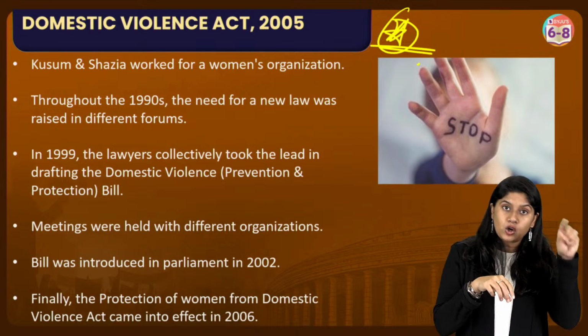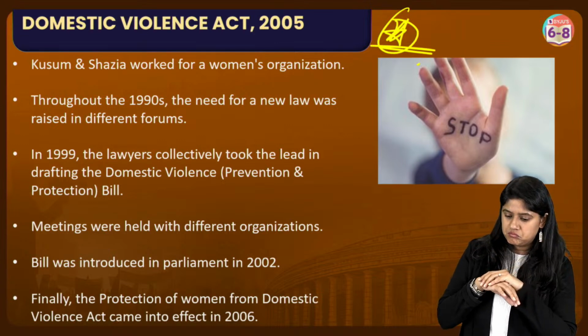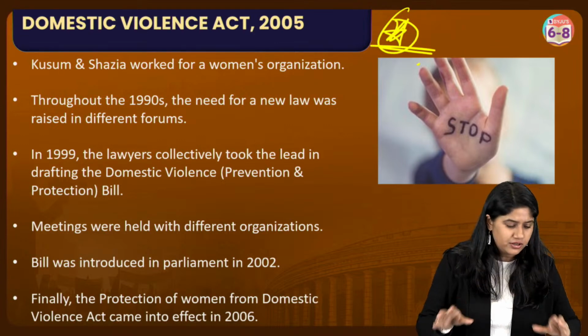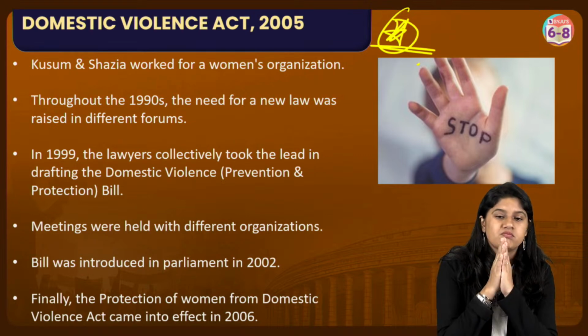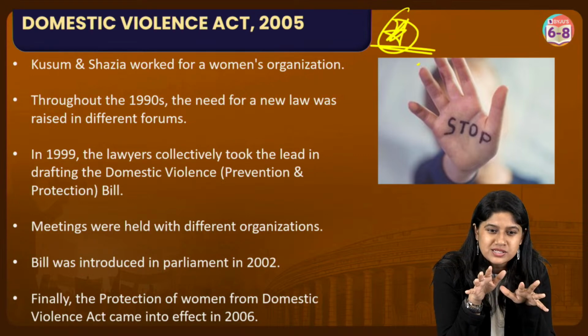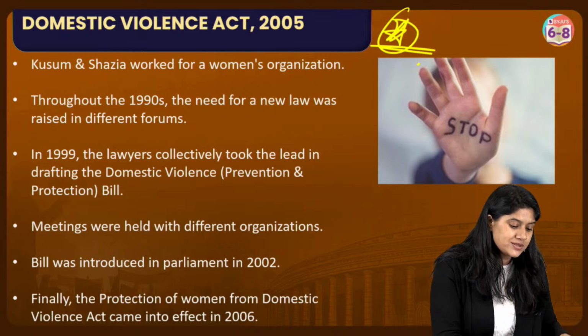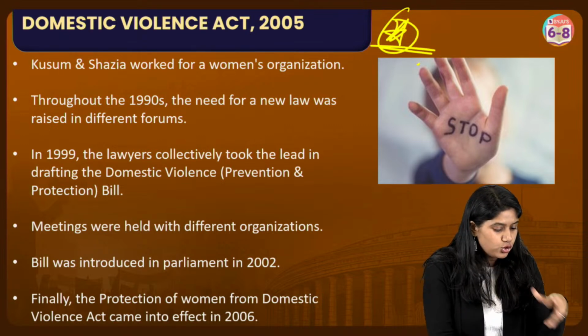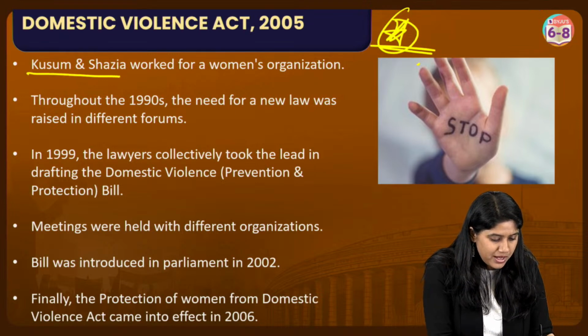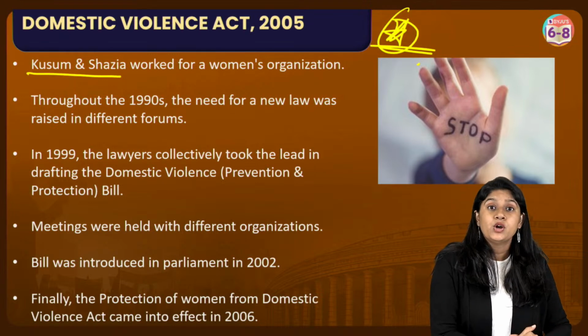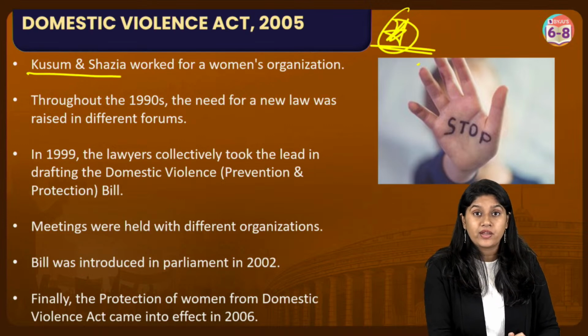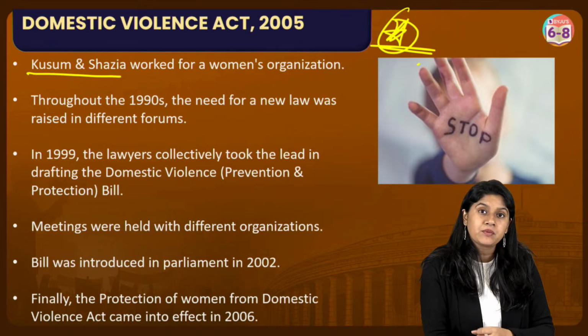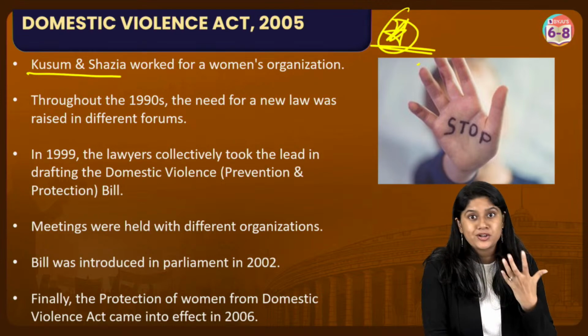In this particular comic, we have comic cartoons in your textbook that talk about a women's organization. There are two individuals, Kusum and Shahazia, who are working for women's welfare and their uplifting, and they are being questioned.